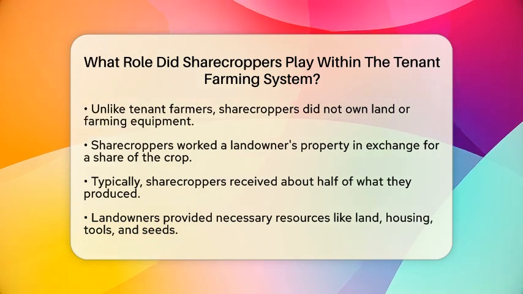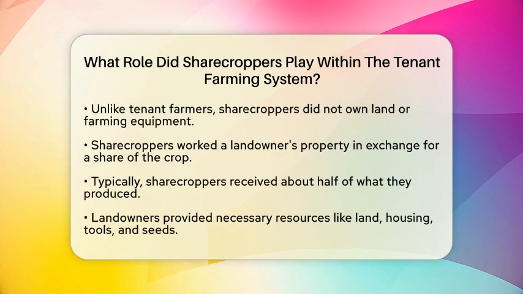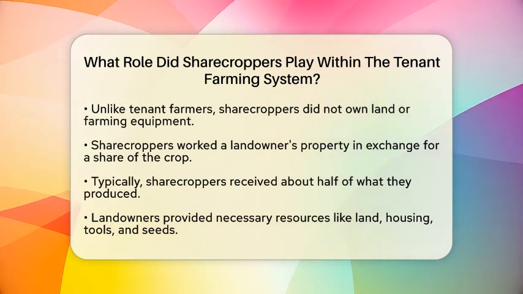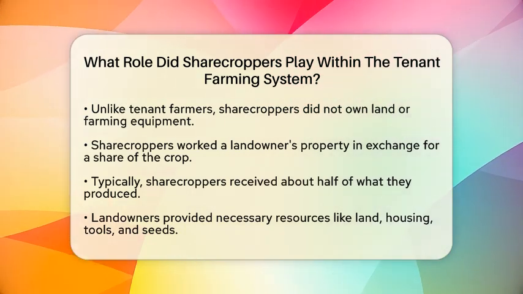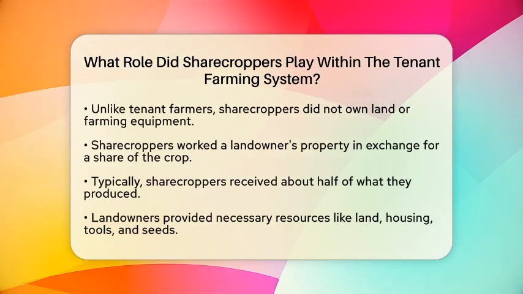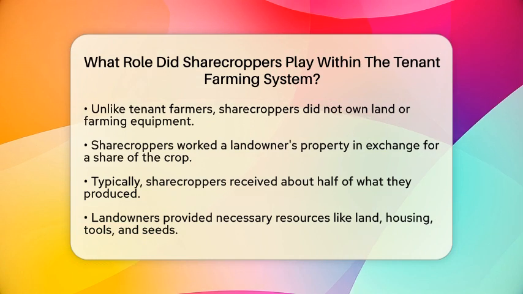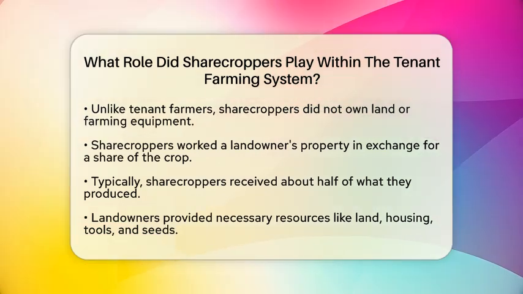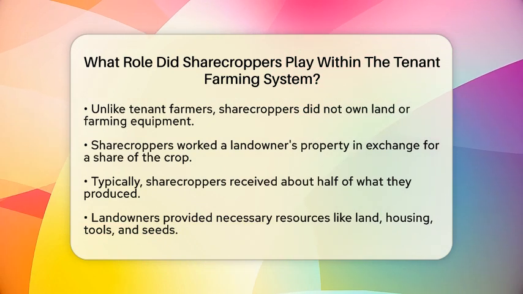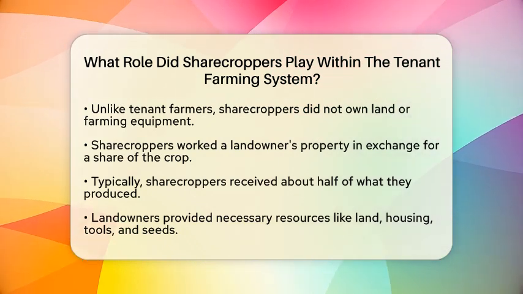The landowner provided everything necessary for farming: land, housing, tools, seeds, and other supplies. In return, sharecroppers contributed their labor and that of their families. However, they had little say in what crops were planted or how they were sold. The landowners made those decisions, which limited the sharecroppers' control over their work.